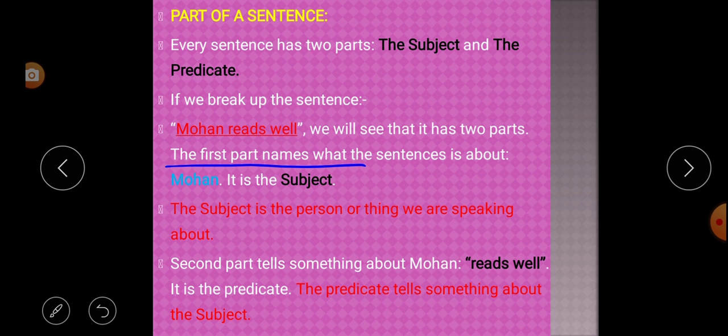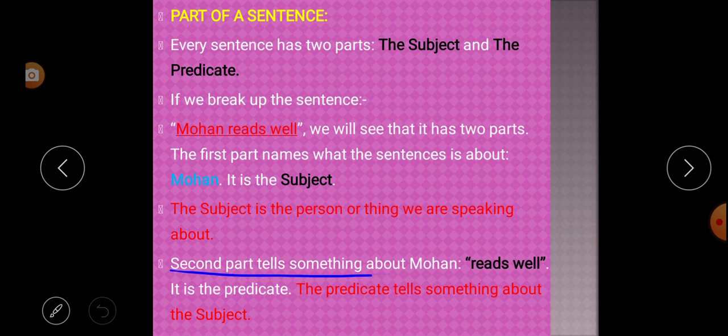The first part names what the sentence is about. What is that? Mohan. So it is the subject. So what is the definition of the subject? The subject is the person or thing we are speaking about. So in this example, Mohan reads well, about whom are we speaking? We are speaking about Mohan. That's why Mohan is the subject.